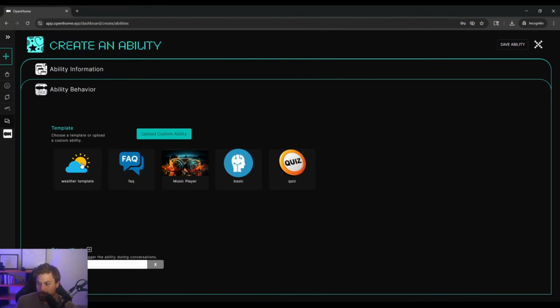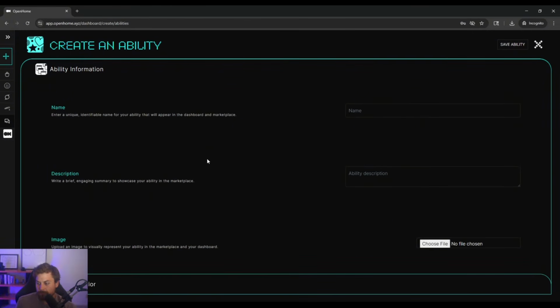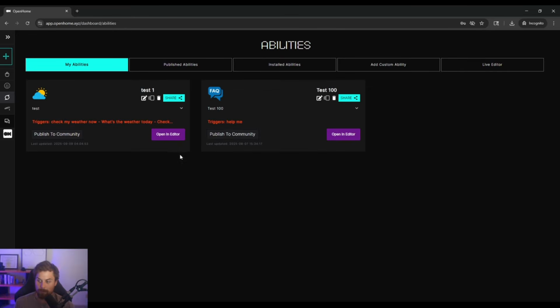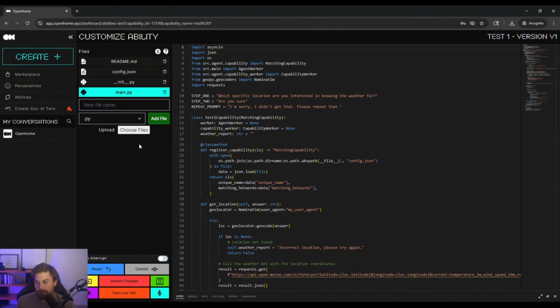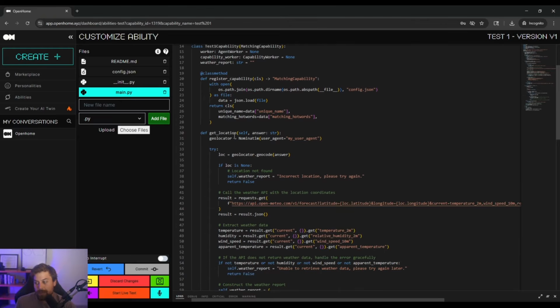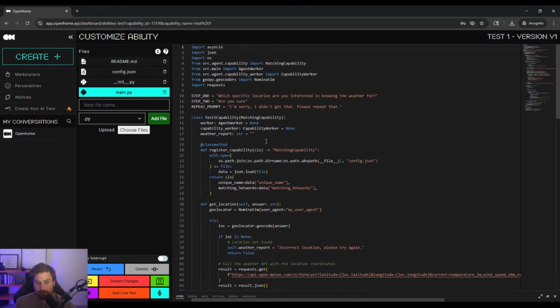You can use some of our templates to get you started, or you can upload your own image if you want to use your own tools and development tools outside of the OpenHome web app. So check this out. Now, from a developer's perspective, we have a code editor in the web app itself that'll let you develop and test these abilities right from our web platform.